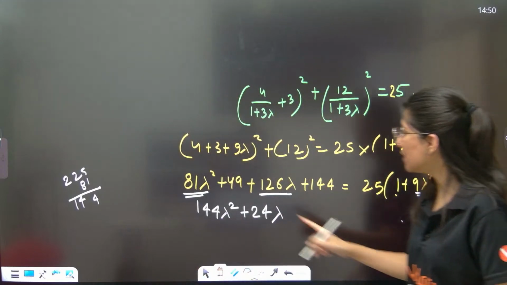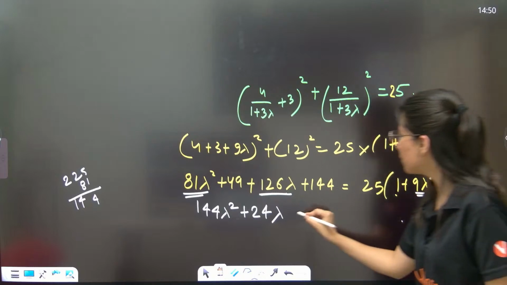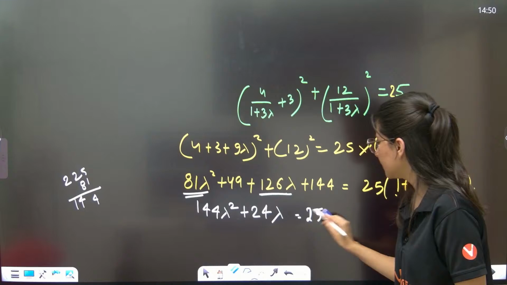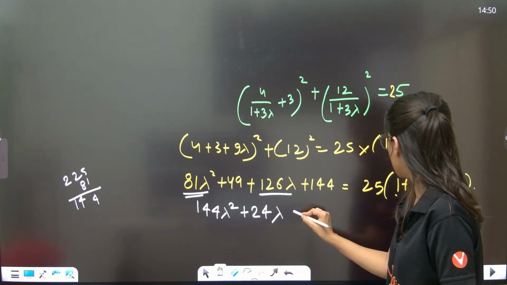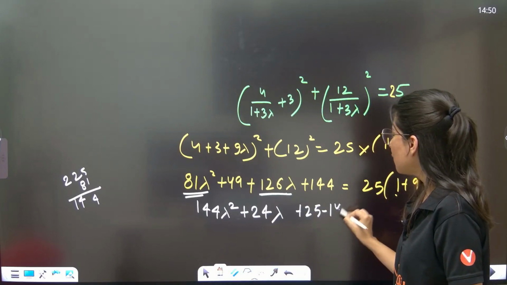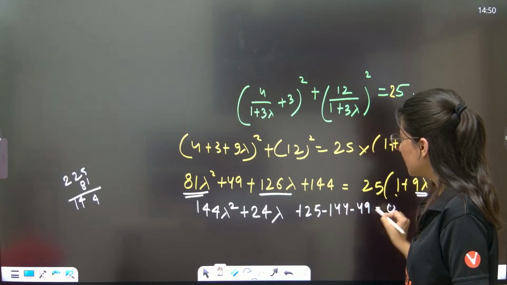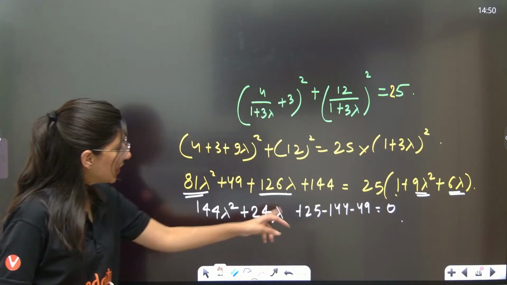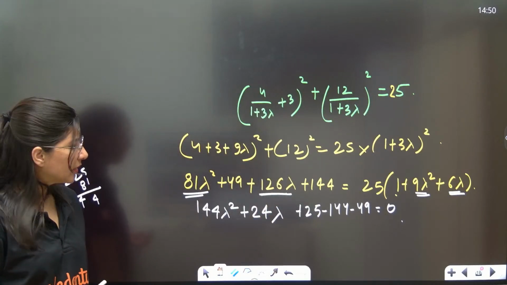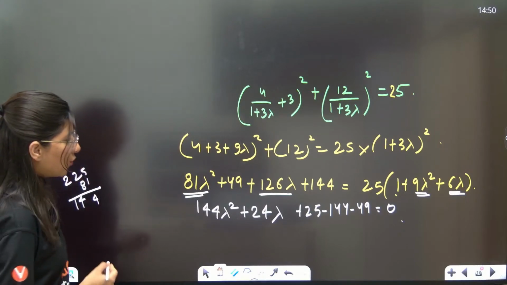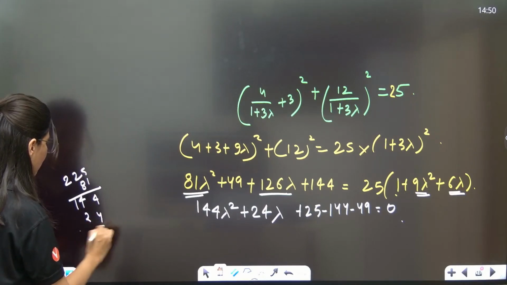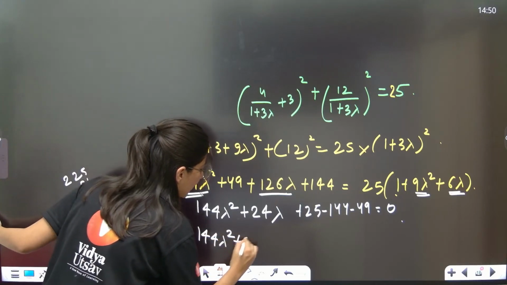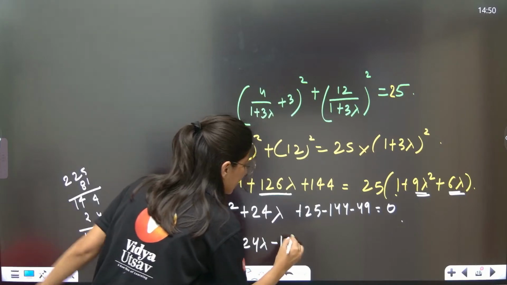Now, constant term 49 plus 144. So this is 25. Everything is going on the right hand side, so plus 25 minus 144 minus 49 equals to 0. Correct? Yes. So 25 minus 49 is minus 24, so 144 and 24 is 168. So 144 lambda square plus 24 lambda minus 168 equals to 0.